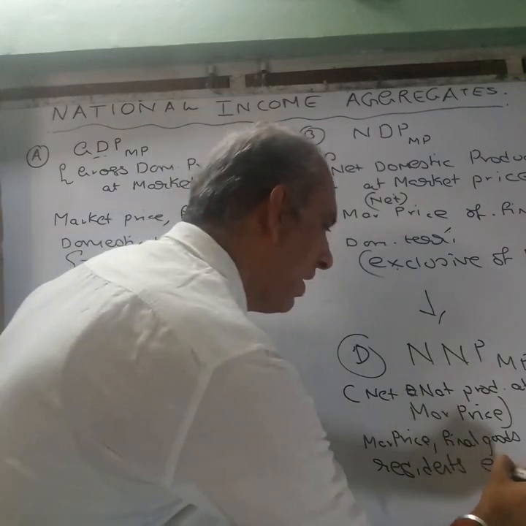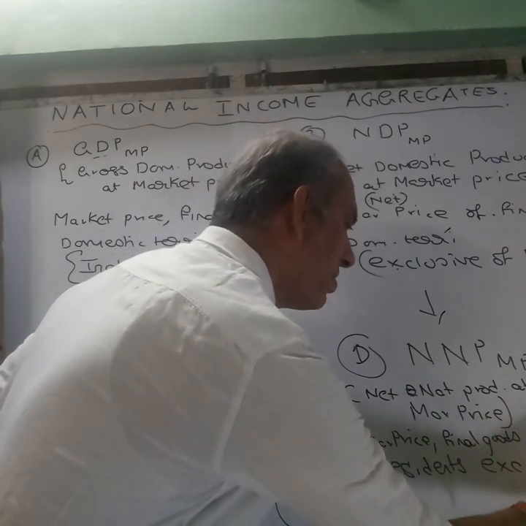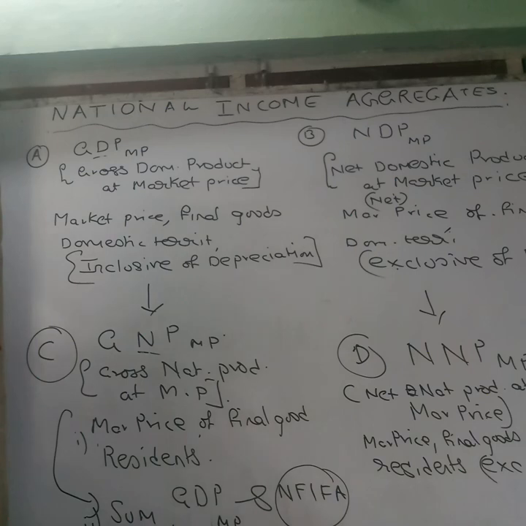And remember, again, it is exclusive of depreciation. So I'm using the word net, you can prefix it to come up with the same answer.